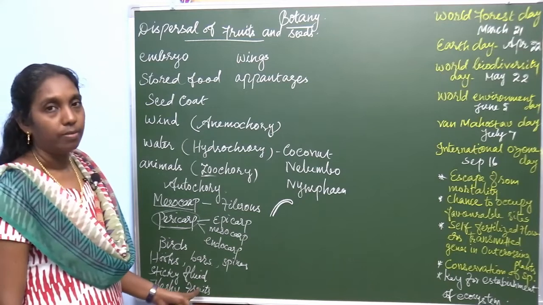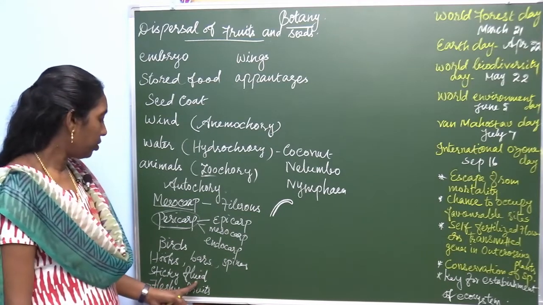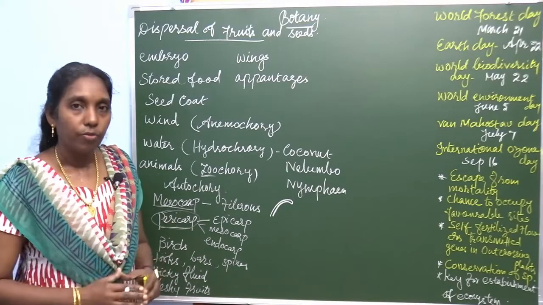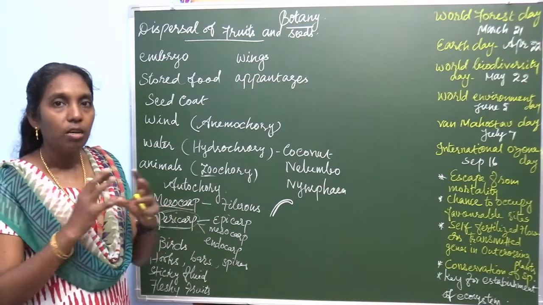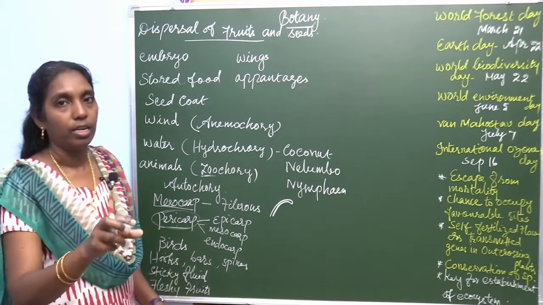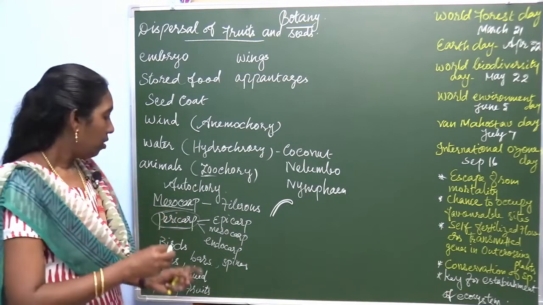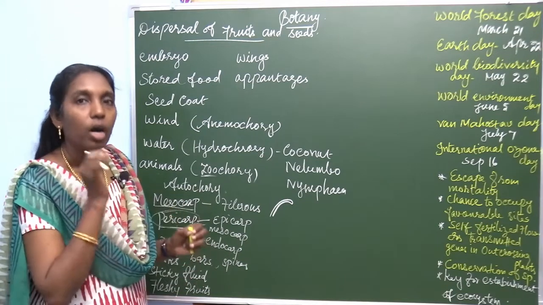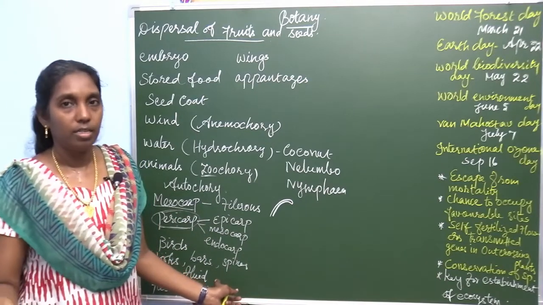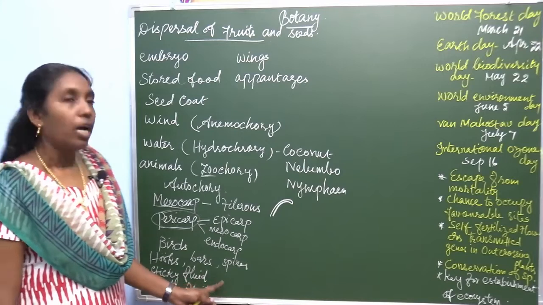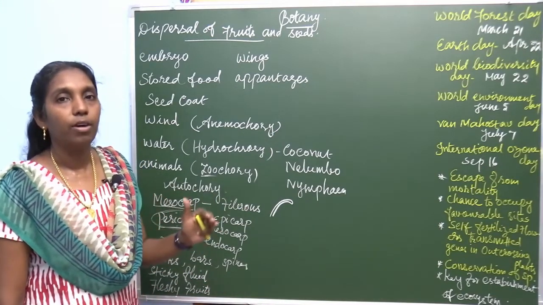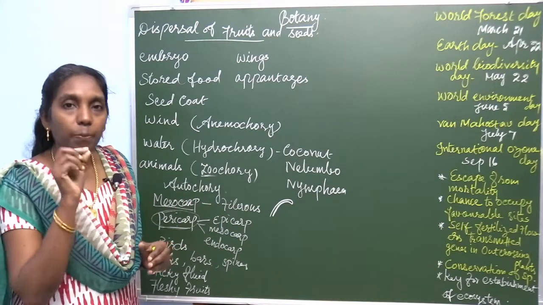And sticky fluid. Another adaptation is called sticky fluid. So some fruits and seeds, the surface of the fruit and the seed, produce a sticky fluid. So this sticky fluid sticks or adheres to the surface of the animals and it disperses. And sometimes there is a viscous layer found and attached on the beak of the birds.